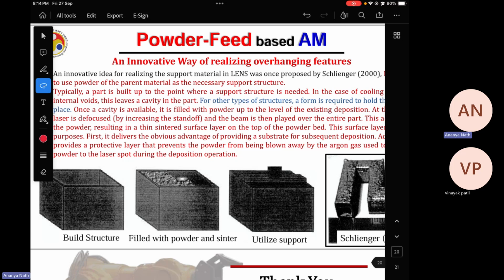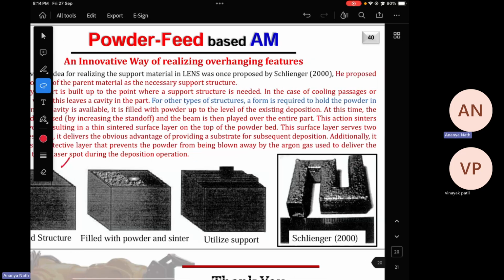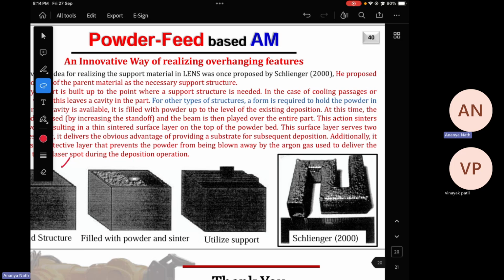What people did is build this structure. This is just a cube. Fill the powder inside it. Now sinter the powder. Sintering means this time you are giving lesser energy density. Your laser power is more, but your energy density is very less, so your scan speed is very high. In that case, sintering means the powder particles will not get melted, but they will just get fused with each other. So they are loosely packed basically.